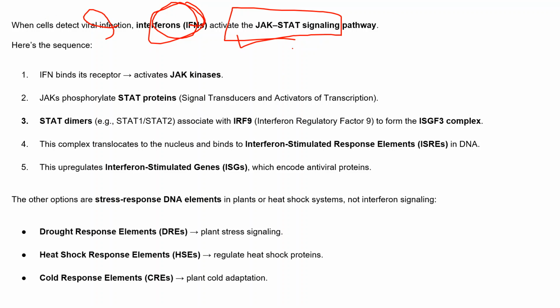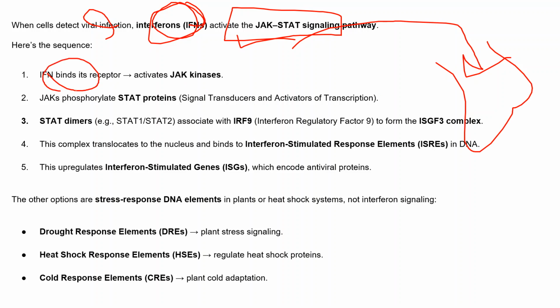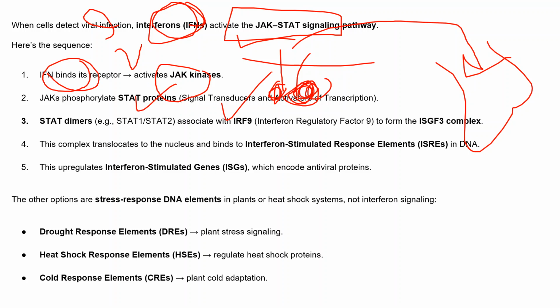Once this interferon binds to these receptors, they activate the STAT proteins. So what happens is interferon binds with the receptors and they activate the JAK kinase. This JAK phosphorylates these STAT proteins, and where it phosphorylates is the tyrosine residue, which is present inside, in an intracellular domain. So the tyrosine residue gets phosphorylated on this STAT protein, that is signal transducer and activator of transcription. After that, this STAT will form the dimer.